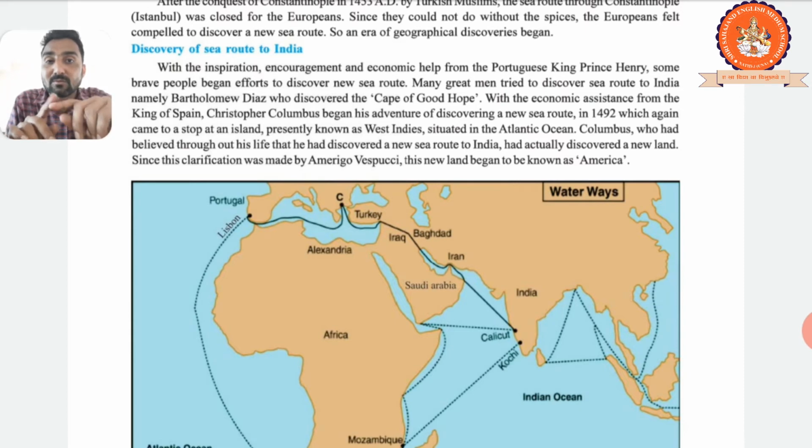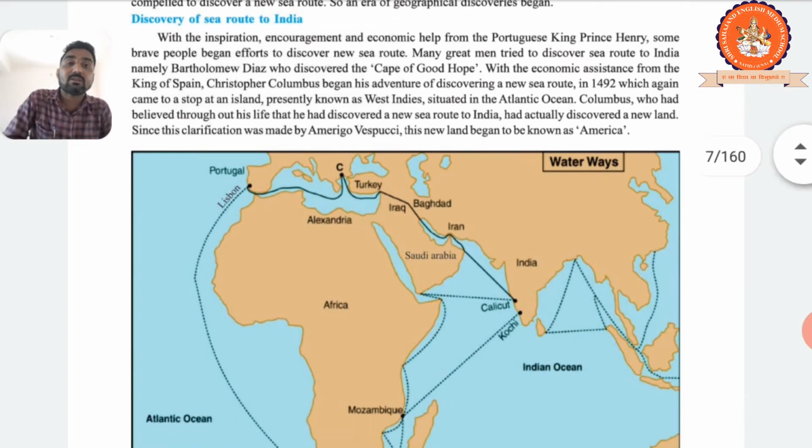And second, one more brave person, Christopher Columbus, began his journey in 1492, and he found a new land, the West Indies, with support from the King of Spain. He was from Spain. And one more person, Amerigo Vespucci, clarified that this is not India, this is a particular new land, and that's why that land is called America, right? So very few characters, let's highlight them so you can point them out. Clear? So here is all the points about the discovery of the sea route to India.